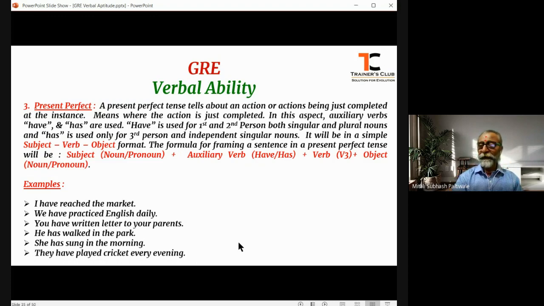So in that 10 to 15%, we tend to use the present perfect tense very often. And this is where most of us go wrong in understanding the sentence and identifying the tense of the sentence.